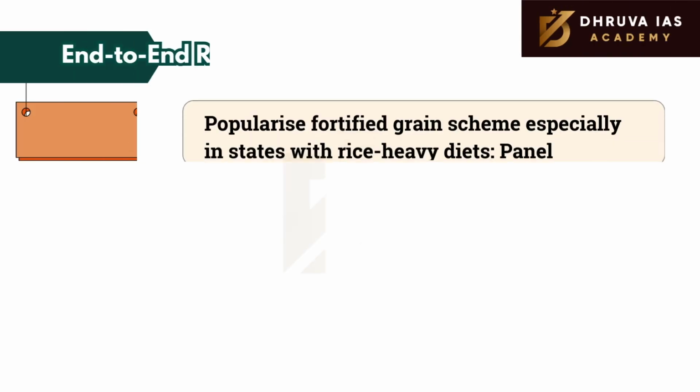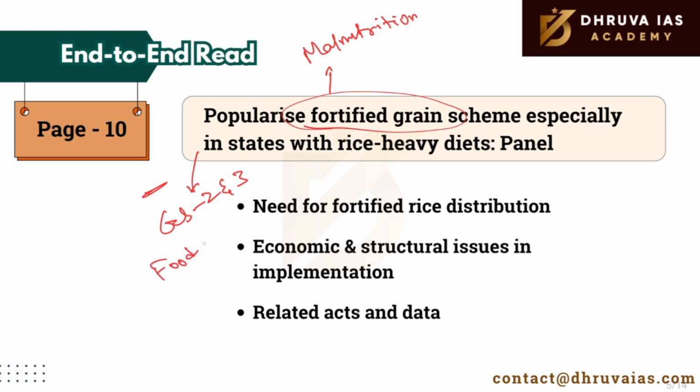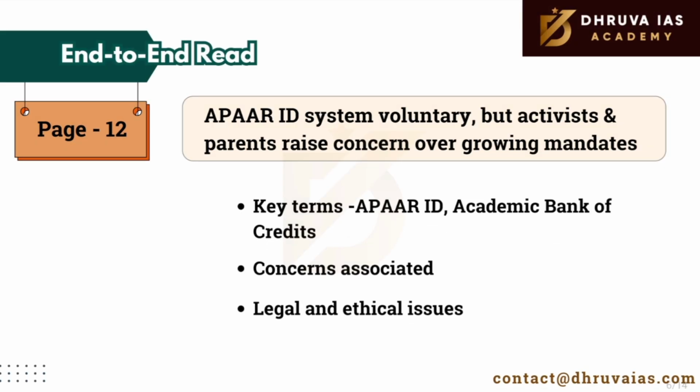The next article that we'll be reading is on page number 10. This particular article talks about the significance of fortified rice in fighting malnutrition in India. It also highlights the concerns related to the Food Corporation of India and storage issues. It is relevant for both GS2 as well as GS3 when we talk about food security, the Food Corporation of India, and malnutrition.